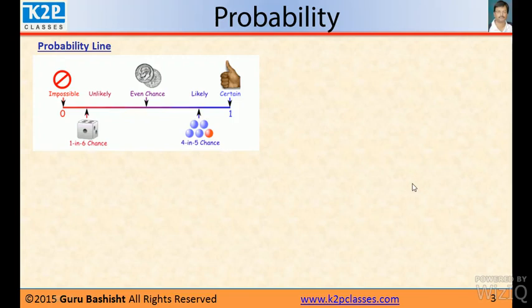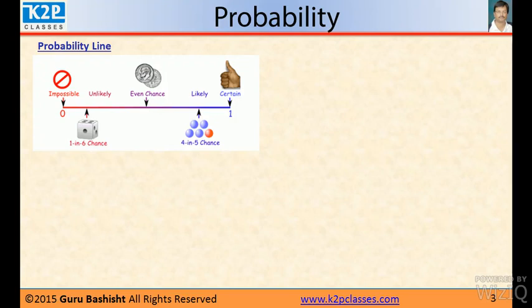Now let us examine the probability line. If a line represents a probability, so the leftmost point where 0 is written represents impossible event. The right hand side where 1 is written represents certain event. So probability of certain event is 1 and the probability of impossible event is 0. Even chance is just in between, it is 0.5 or half.